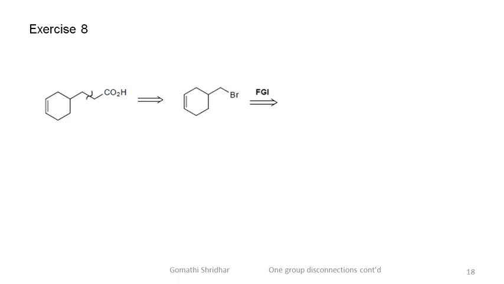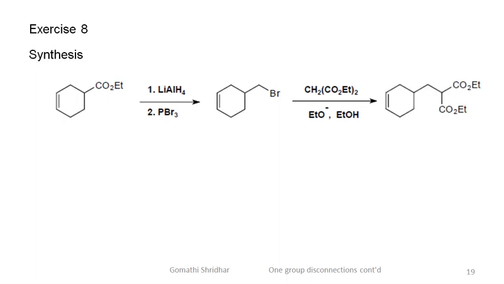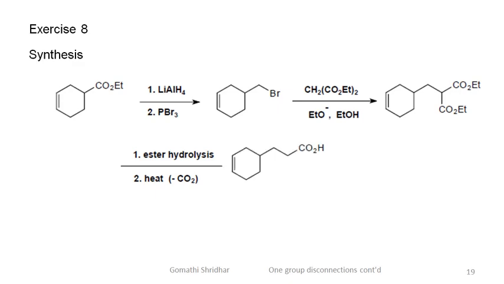The CH2COOH fragment can be obtained by using malonic ester. The alkyl bromide can be obtained from the corresponding alcohol, which in turn can be obtained from the corresponding ester. So, in the synthesis, the ester is first reduced to the alcohol, which is further converted to the bromide. The bromide is treated with malonic ester in presence of a strong base to give this intermediate, which undergoes hydrolysis and decarboxylation to give the required target molecule.